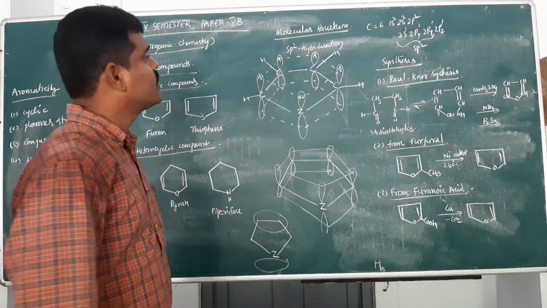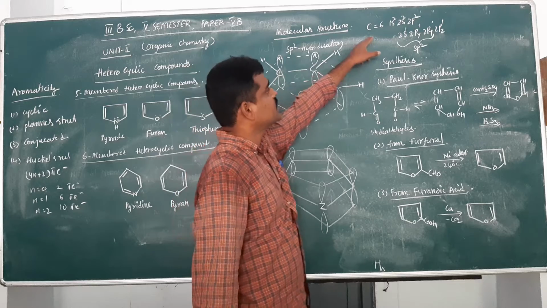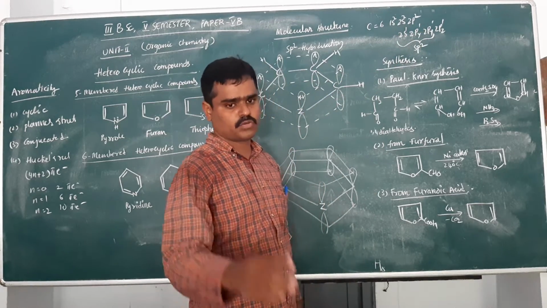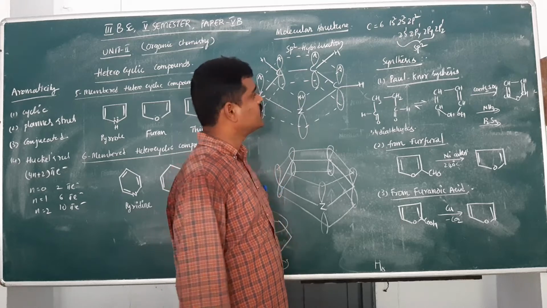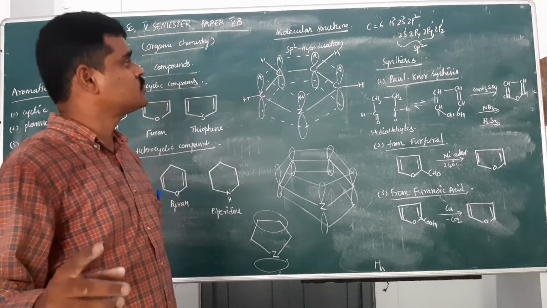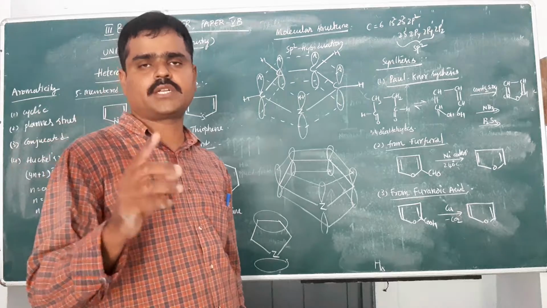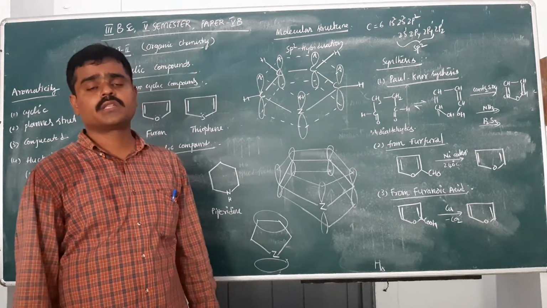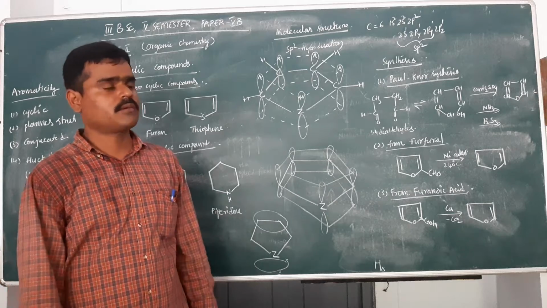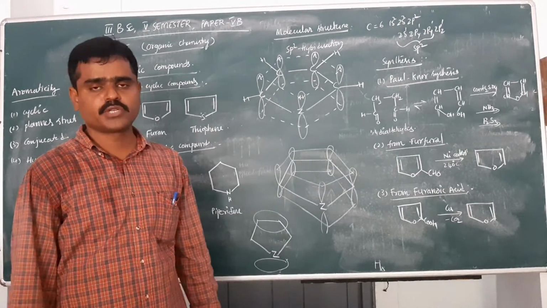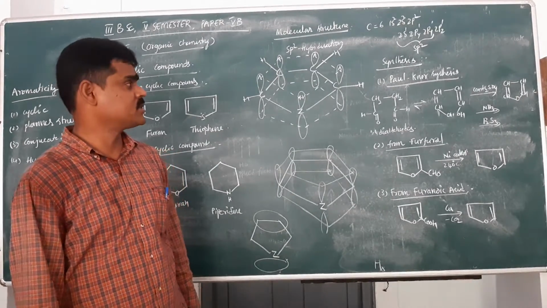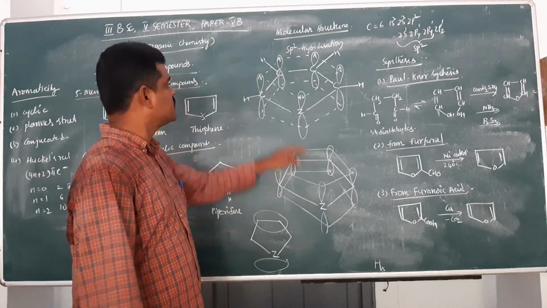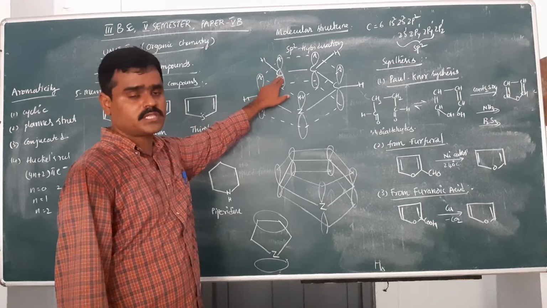You know carbon has atomic number 6. Its ground state electronic configuration is 1s2, 2s2, 2p2. In the excited state, you have 2s1, 2px1, 2py1, 2pz1. Among these 4 unpaired electrons, the first three orbitals combine to form sp2 hybridization. 3 hybrid sp2 orbitals are formed for each atom.